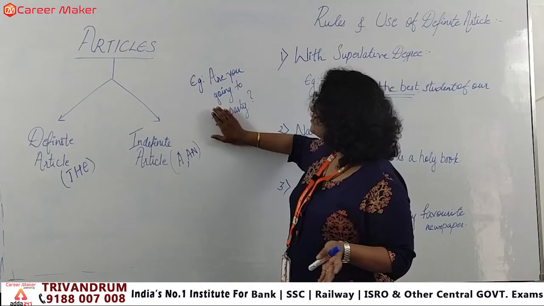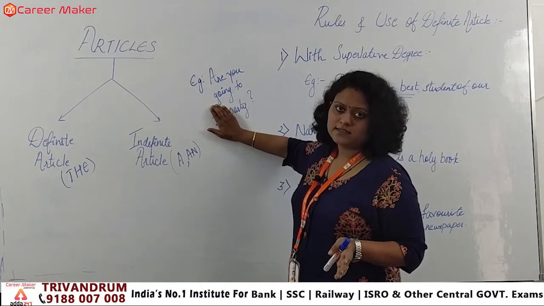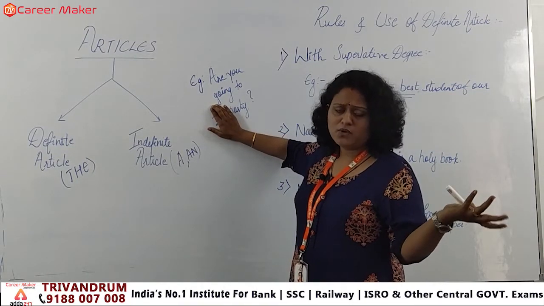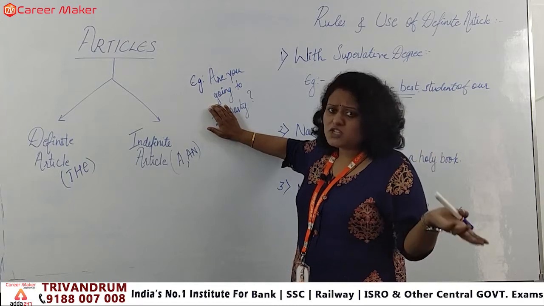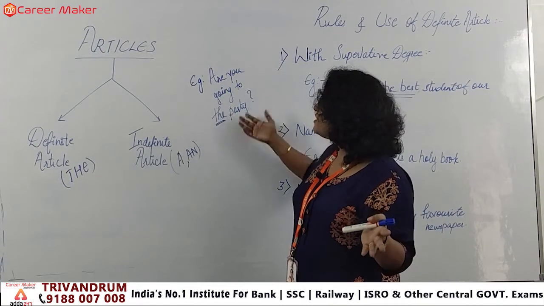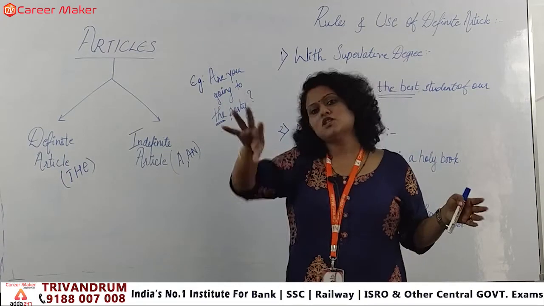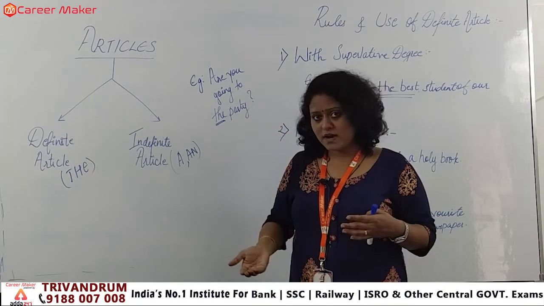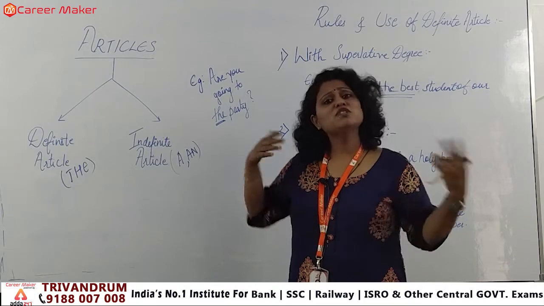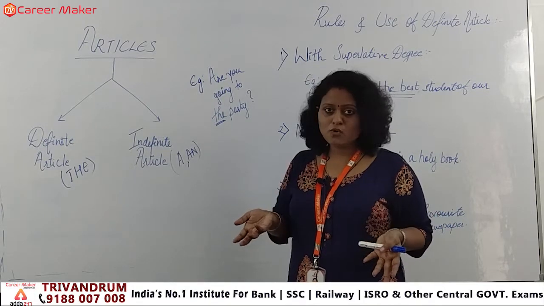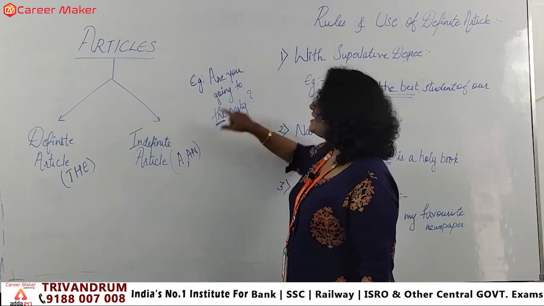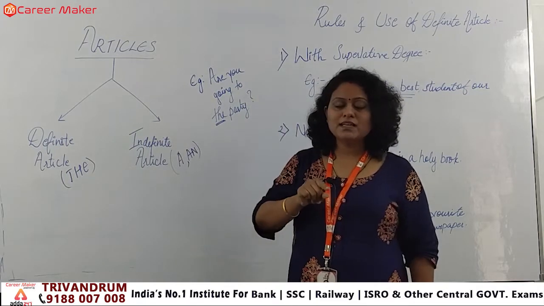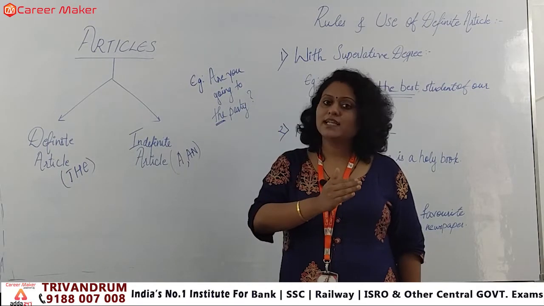But if I am saying, are you going to party, that means you don't know that there is some party, and there is some invitation over there, you don't know about it. So if I am using the party, that means the person knows. And if I am asking, are you going to party, at that time the person will ask which party you are talking about, because the person doesn't know. Clear? So there is a difference when we apply the party and when we do not use the definite article the.